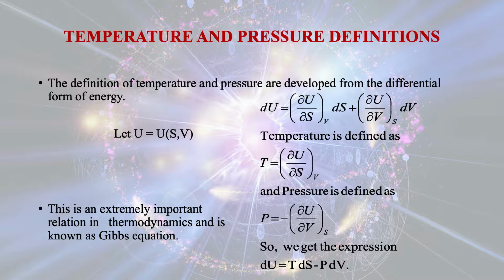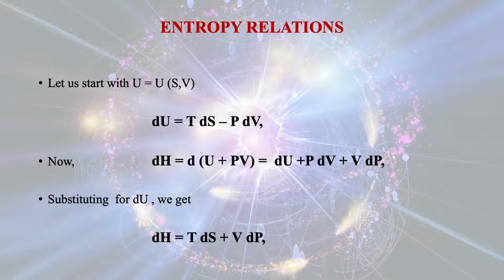Now, we will use these Gibbs equations frequently while calculating the change in entropy. Entropy relations: let us start with U as a function of S and V. So, we have dU equals TdS minus PdV from the Gibbs equation. Now, dH is equal to dU plus d(PV) because enthalpy H is equal to U plus PV. Put the value of H equal to U plus PV and find dH.